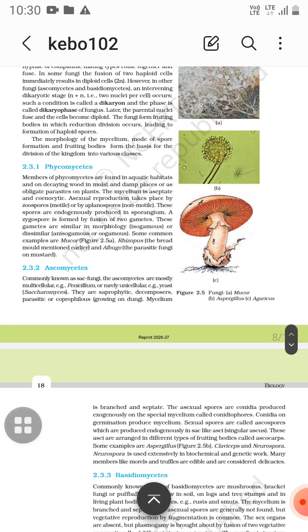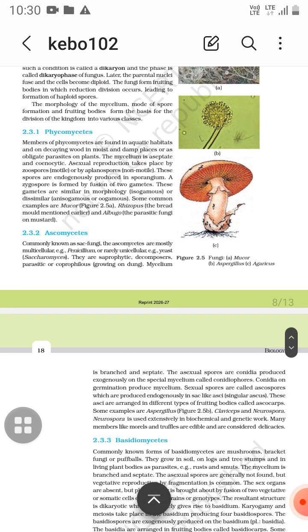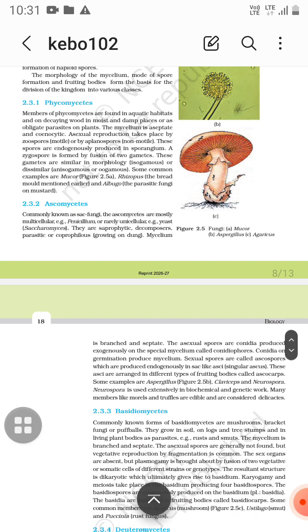Now, the second class of fungi is Ascomycetes. Examples of Ascomycetes can be multicellular, for example Penicillium, and rarely unicellular Ascomycetes is the yeast, that is Saccharomyces. Saccharomyces cerevisiae. So Saccharomyces, it is a genus, right?